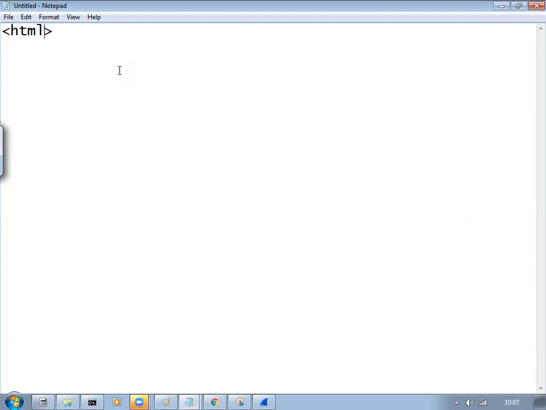HTML. You don't need to learn this, but just see this body. Some headline, I'll keep H1. This is Raghav. Consider my system is now a web server.